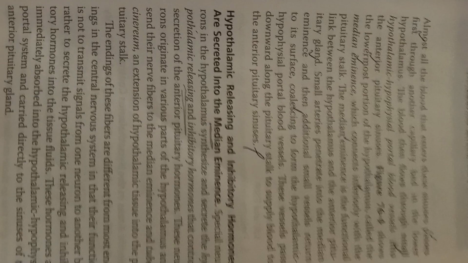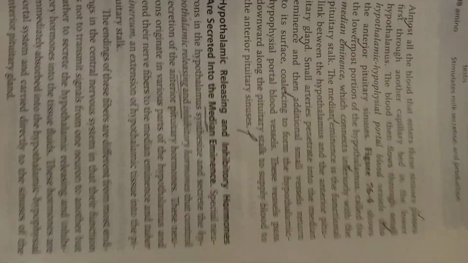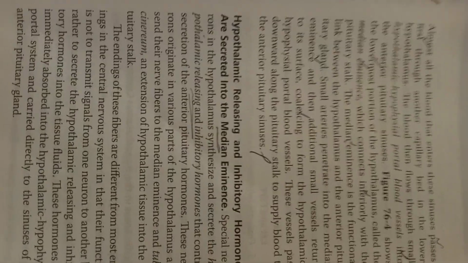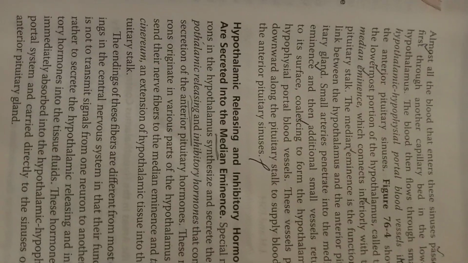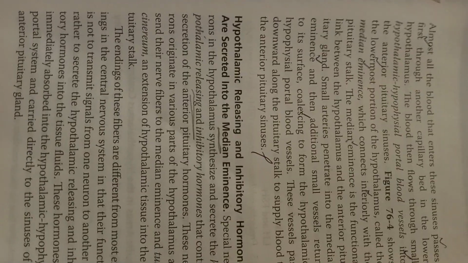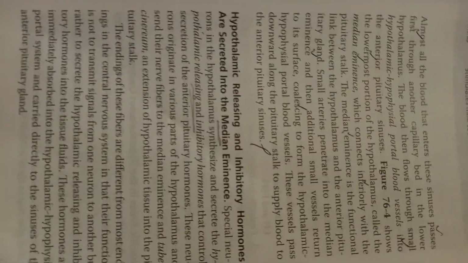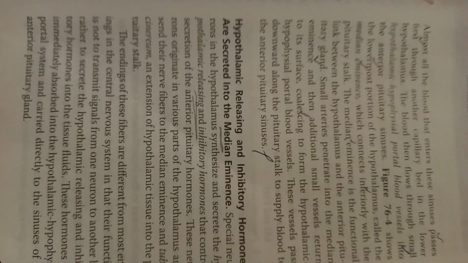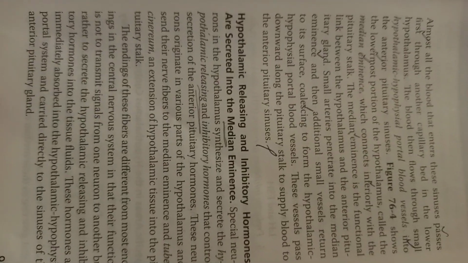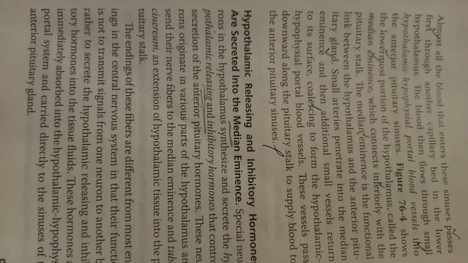Hypothalamic releasing and inhibitory hormones are synthesized by special neurons in the hypothalamus. They are secreted into the median eminence. These special neurons synthesize and secrete hypothalamic releasing and inhibitory hormones that control the secretion of the anterior pituitary hormones.